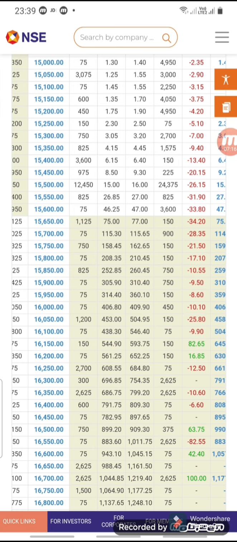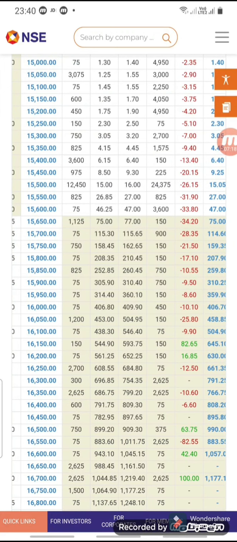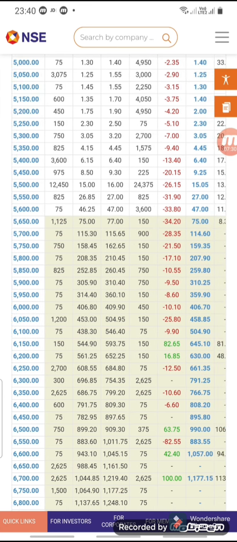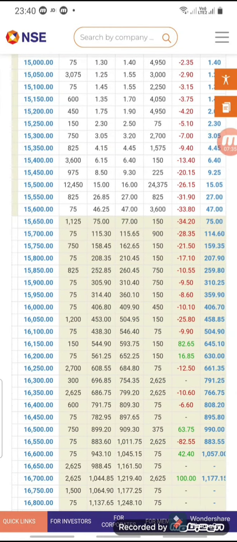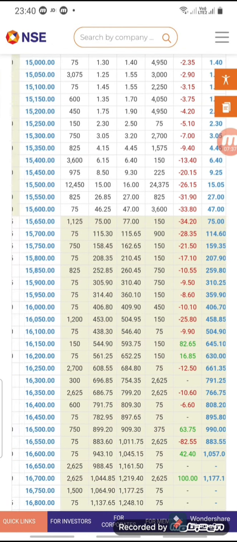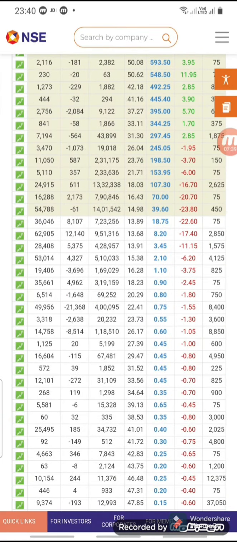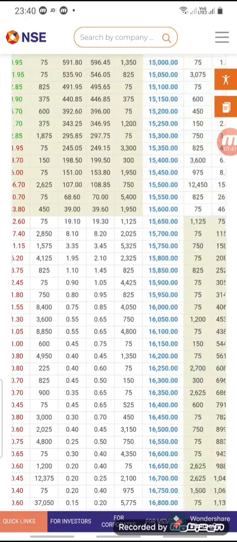But if it goes below 15,550, the put value increases and you will lose money. So friends, the stop loss is 15,450 if the puts are sold. Now we focus on the call side.